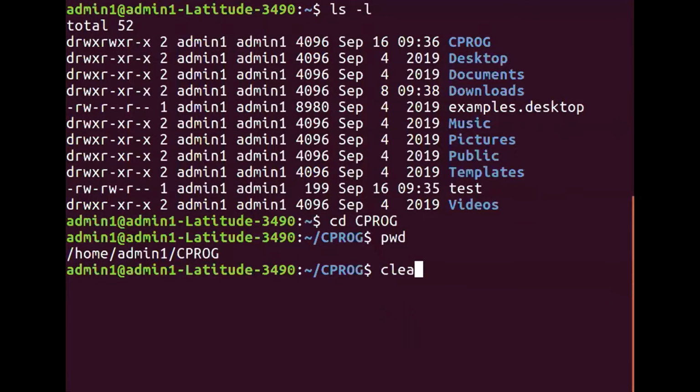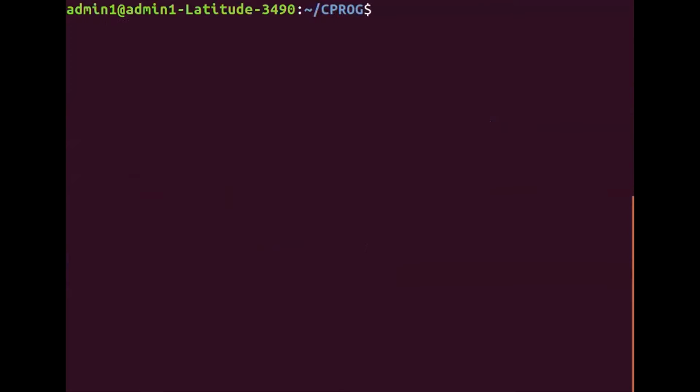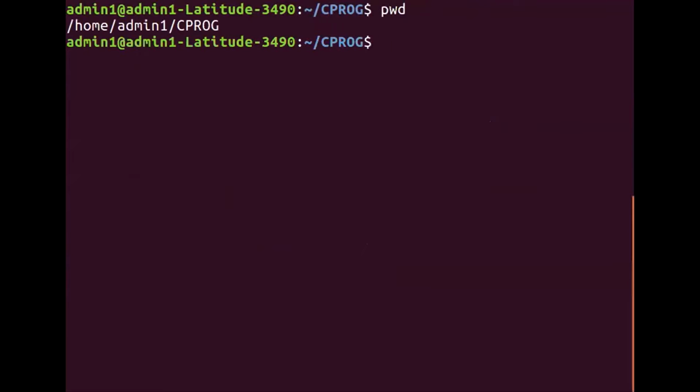Now there are different versions of this particular cd command, right? Cd followed by the directory name will always go one step forward, understand, right? That means it searches for a directory in the hierarchy structure one level below. But at the same time, if you want to go somewhere else, say for example, you say cd space two dots.